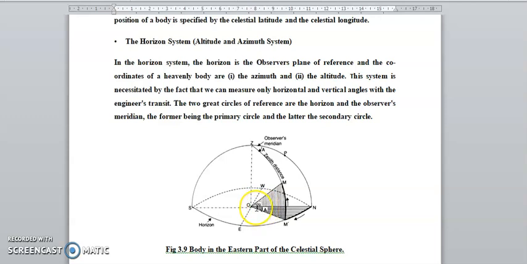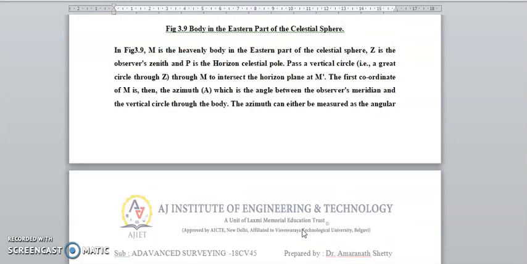This is alpha, and M dash. The body is in the eastern part of the celestial sphere. In figure 3.9, M is the heavenly body in the eastern part of the celestial sphere, Z is the observer's zenith, and T is the horizontal celestial pole. The vertical circle passes through M and intersects the horizon at M dash. The first coordinate of M is the azimuth, which is the angle between the observer's meridian and the vertical circle through the body.